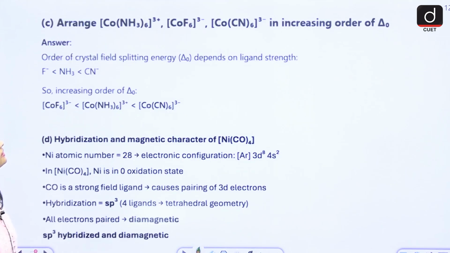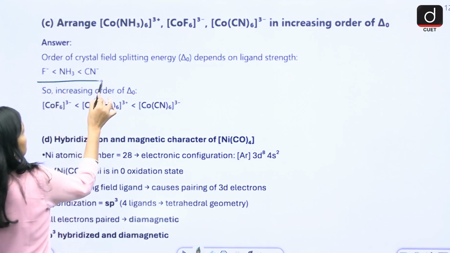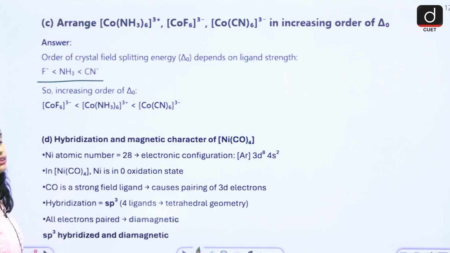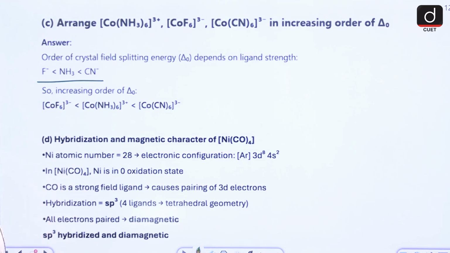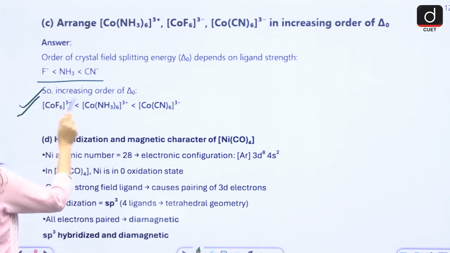Arrange [Co(NH3)6]3+, [CoF6]3-, [Co(CN)6]3- in increasing order of crystal field splitting energy. The crystal field splitting energy depends on the strength of the ligand. Cyanide is stronger than ammonia and fluoride. So the increasing order of their crystal field splitting is this only.